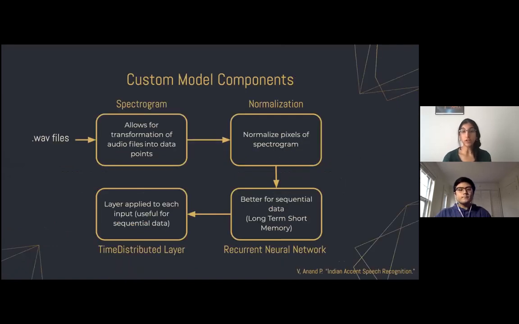So in order to train our custom model, we started off with WAV files that are drawn from the INDIC TTS Indian Accents database. After that, we turn these WAV files into spectrograms, which allows us to see the audio files in terms of a graphical input. And then we normalize these and ran them through a recurrent neural network, which we selected because it's the best for sequential data, which is what speech data is. After this, we ran our model through a time distributed layer to produce our final trained model.